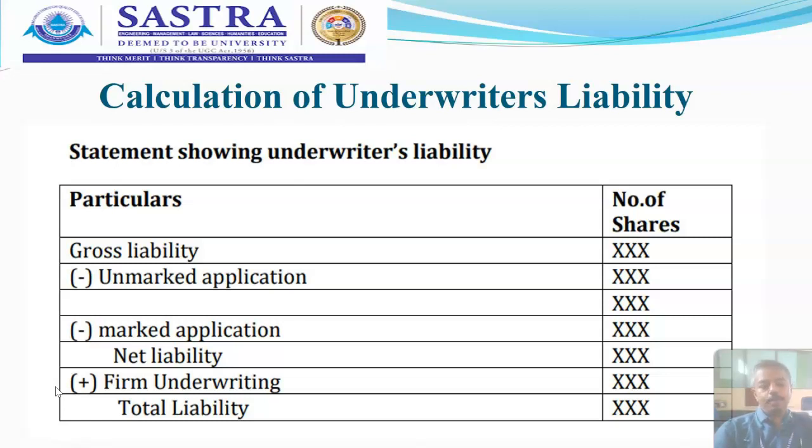From this we can calculate the underwriting concern. So total liability is most important to calculate. Here, what are marked and unmarked applications?